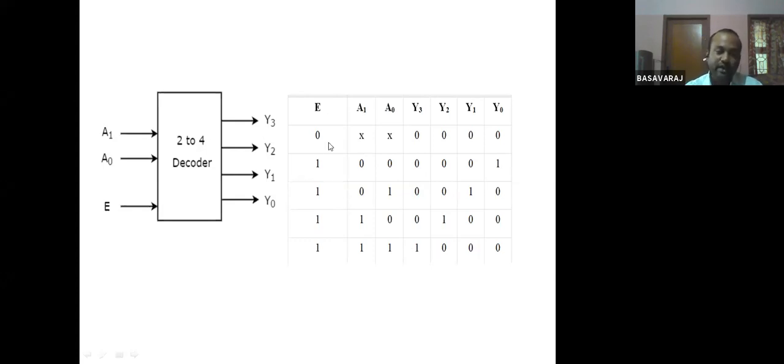If E is 0 here, E is nothing but the enable. If E is 0, what does it mean? Then all the outputs will be 0. Y3, Y2, Y1, Y0 will be equal to 0. Okay.